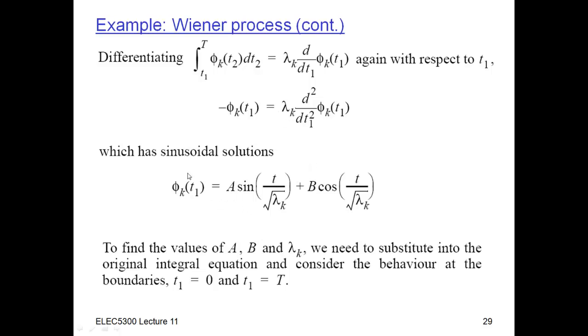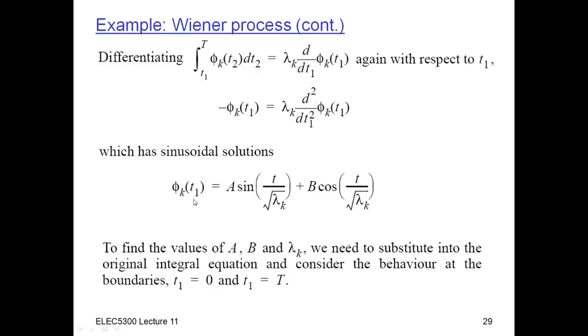So now I know that phi sub k is some kind of sine or cosine. In fact, if I take a sine and a cosine and add them together, I'll get another cosine with some kind of phase shift. So the a and the b here, I can control separately to control the magnitude and the phase of the final sine wave or cosine wave, which has frequency 1 over this. And so now I have found the functional form of the basis functions.